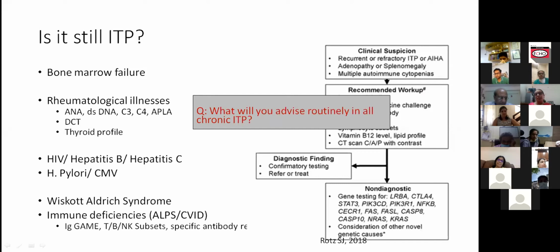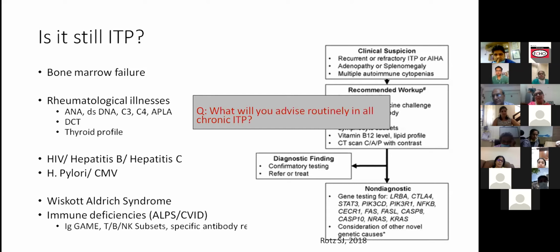I would definitely look at the marrow, give a second look before discarding it as ITP, and then do FISH if required and further cytogenetics for MDS. So do a second marrow to do the MDS workup. That is one thing which I felt should be looked at.